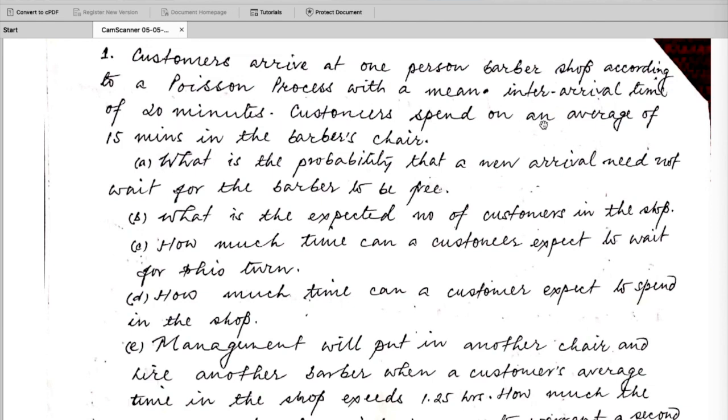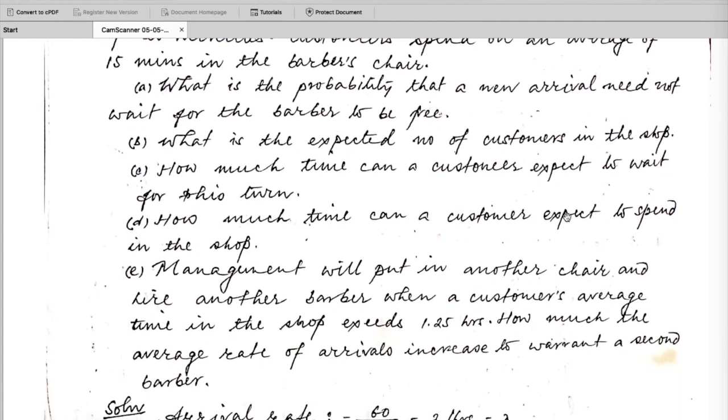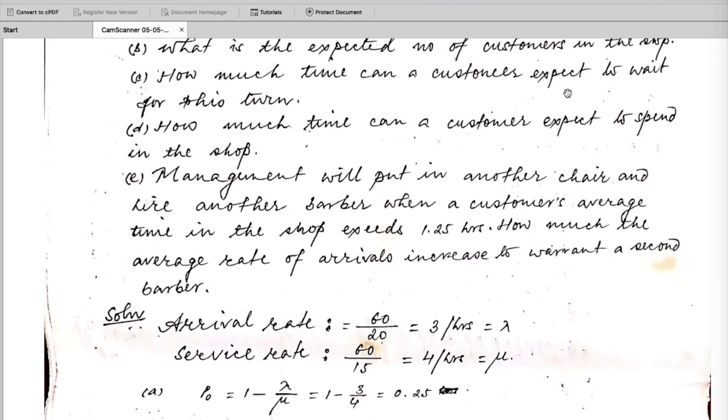Customers spend an average of 15 minutes in the barber's chair. We need to find the probability that a new arrival need not wait for the barber to be free. What is the expected number of customers in the shop? How much time can a customer expect to wait for his turn, that means to spend in the queue? How much time can a customer expect to spend in the shop?